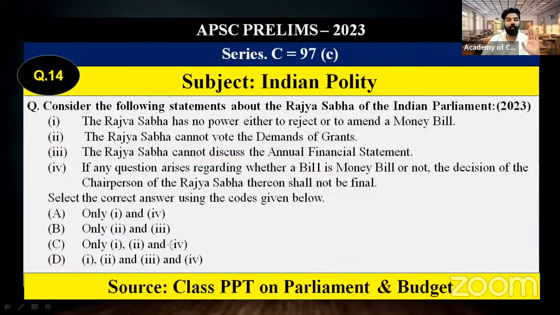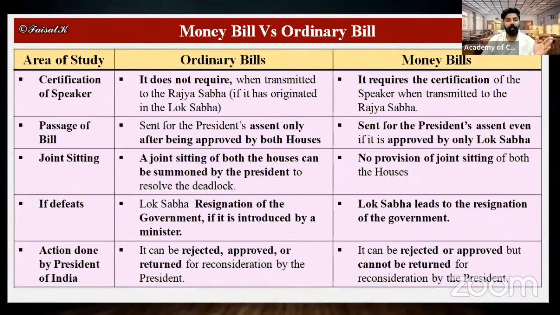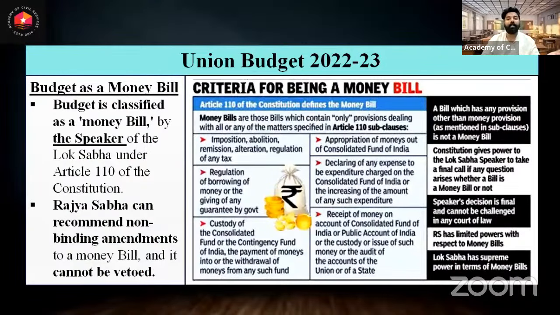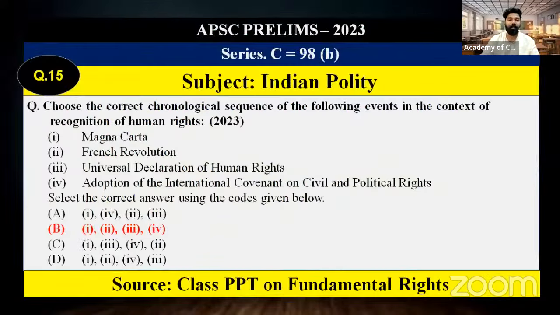In this regard, we also covered the money bill in a detailed way in the classes. I'm showing you the table: ordinary bill, money bill, and the difference between them. Then we covered the budget in our sessions. What is meant by budget? Budget itself is a money bill. The power enjoyed by the Speaker, which is not available to the Chairperson of Rajya Sabha, etc. These things we have covered.